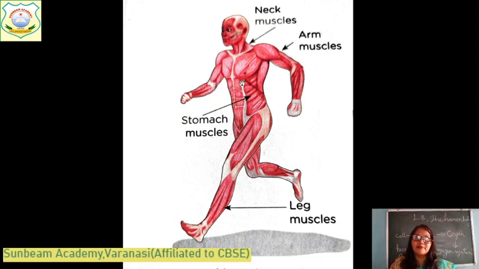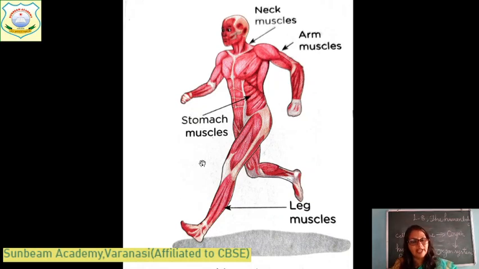There are different types of muscles. Here you can find the neck muscles. These are arm muscles. These are stomach muscles. And these are leg muscles. And together they form, what do they form? They form a muscular system. And these muscles are attached to the bones. And as they are attached to the bones, they help the bones to move.